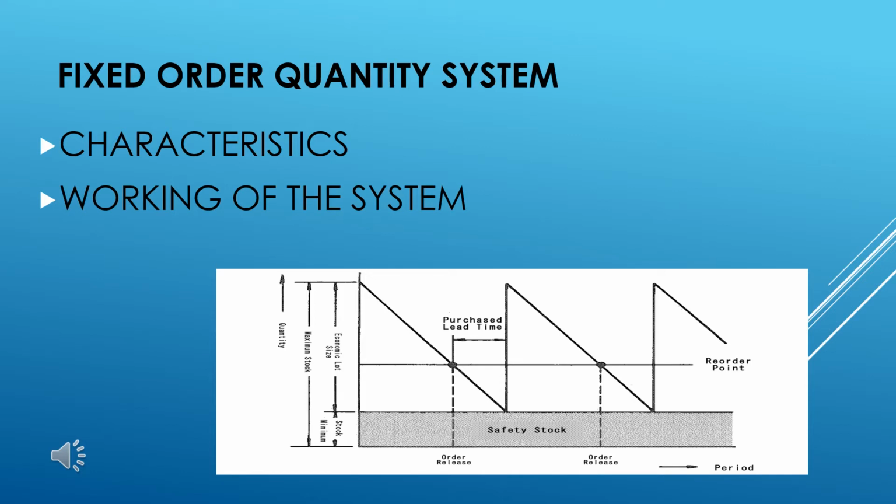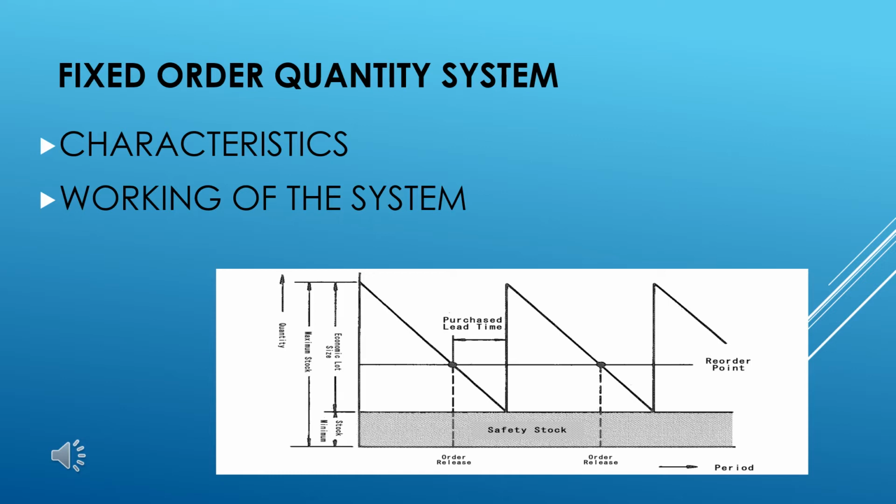The exact location of the reordering level, however, depends on the lead time and the demand rate of that item. Reordering level is the level to which, when the stock falls, replenishment action is required to be taken.